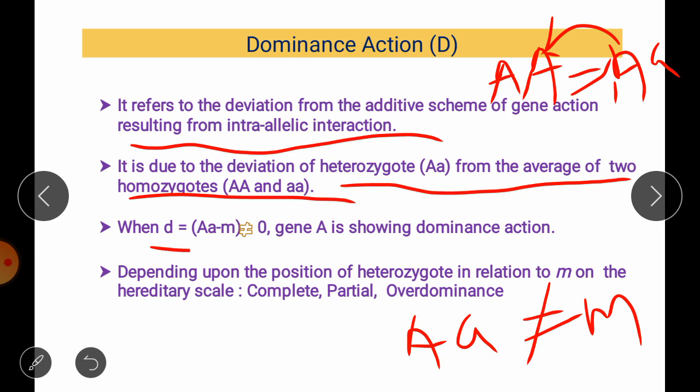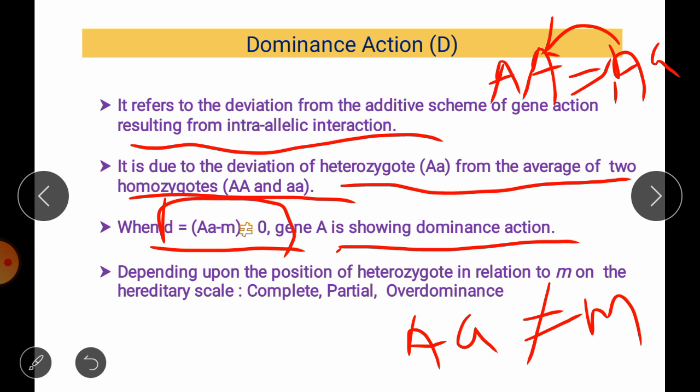So D is not equal to 0. So here gene A is showing us a dominance action if such an assumption is present. So your heterozygous individual is not equal to 0. It will show us a greater value than its mid parent, or a lesser one.